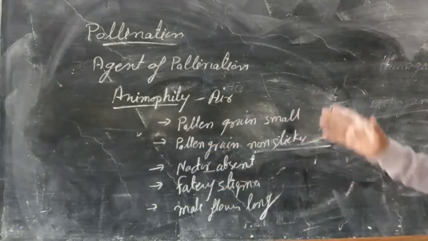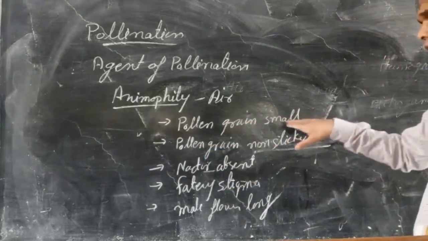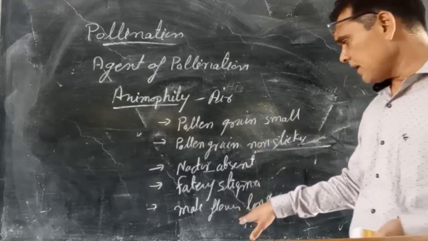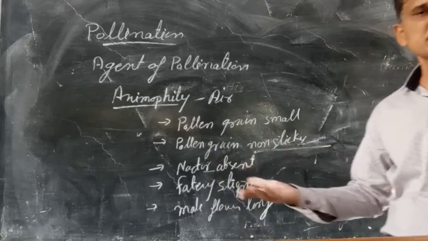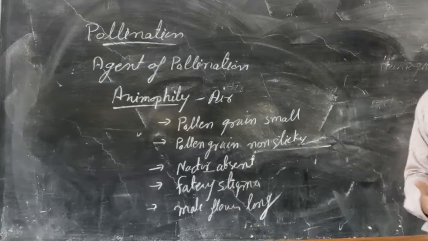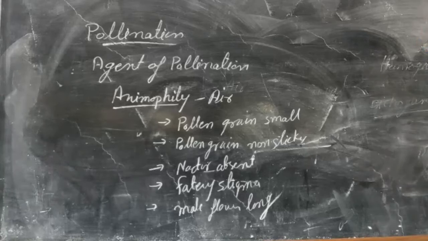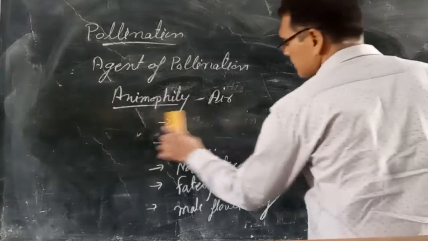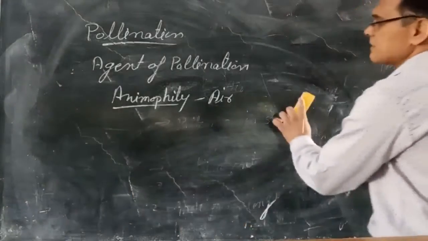These are some adaptations for the plants which are pollinated with the help of air. So wind pollination is quite common in grasses especially.